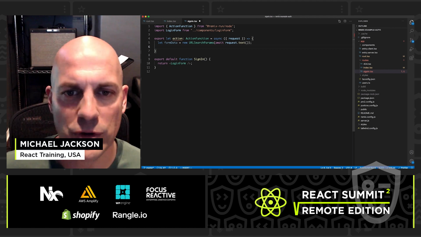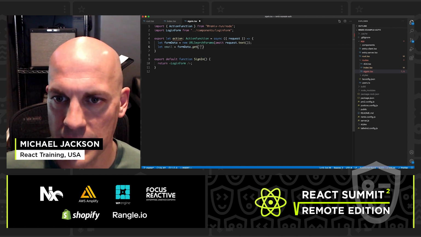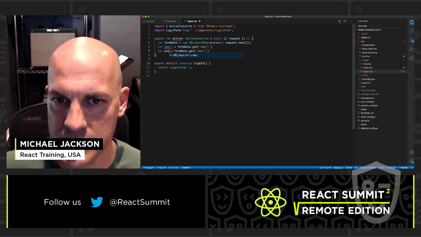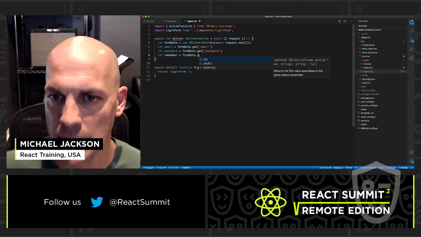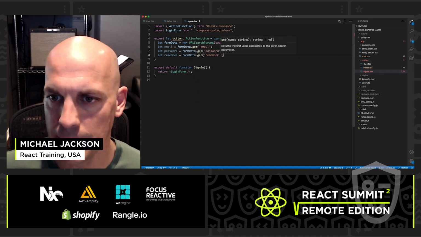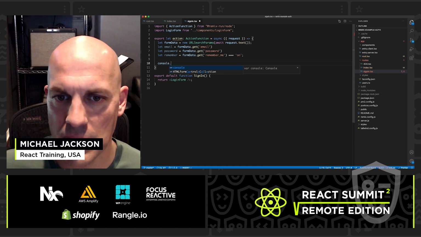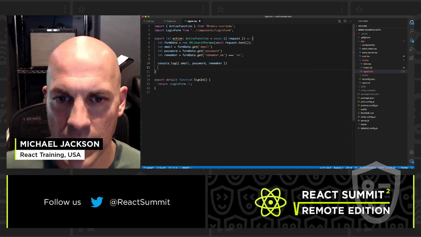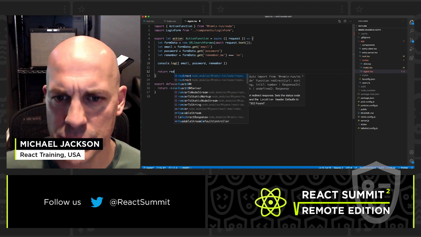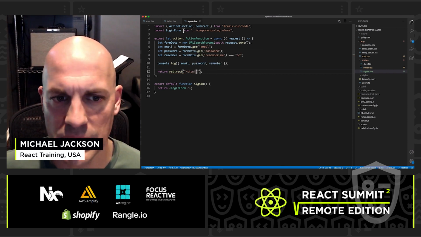And let's just console log. Well, I know what the form fields are called. So there's an email field, data.get the email. There's also going to be a password in there. Password. There's also going to be a remember me checkbox. And I'm going to call that one remember. So if the checkbox is submitted, its value by default is going to be on. So let's just go ahead and log those. And then let's just redirect back to the sign-in route when the form is submitted.